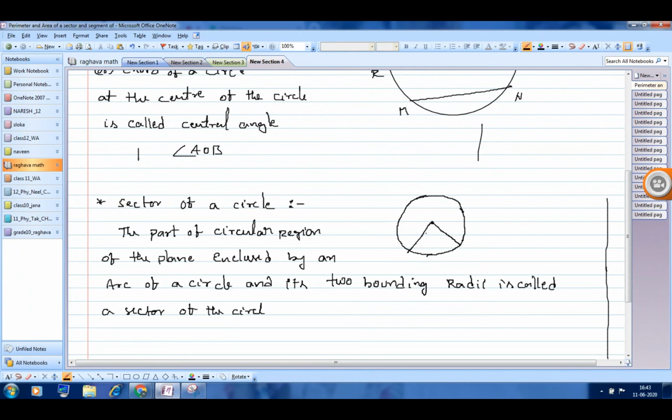If AB is one arc, the shaded region gives one part and the unshaded region gives another part. The small AB is a small length, but if I measure in this direction, APB, AQB, AQB is the major arc, a bigger one, and APB is the minor arc.